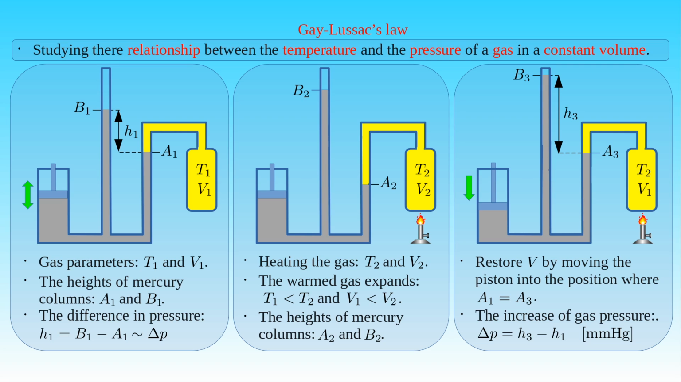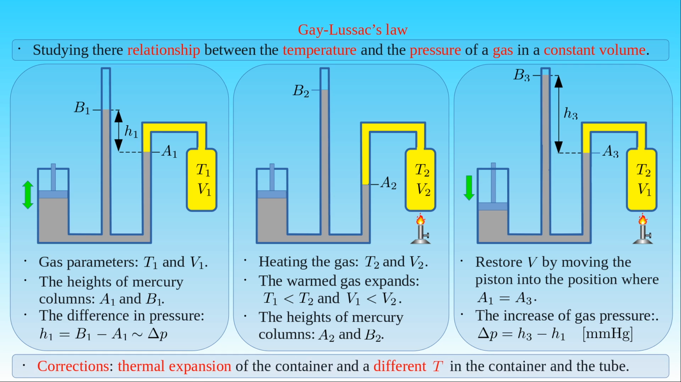If we perform this experiment with different pairs of initial and final temperatures of the gas in the container and measure the increase in the pressure of the gas for each pair, then we can compile a table from the data and study the relationship between the change of the temperature and the change of pressure of a gas. In order to achieve a precise measurement, we need to apply some corrections for the thermal expansion of the container and the different gas temperature in the glass tube connecting the manometer and the container.